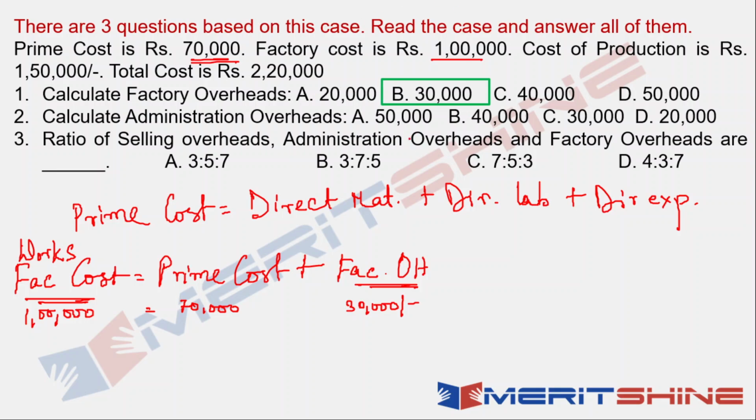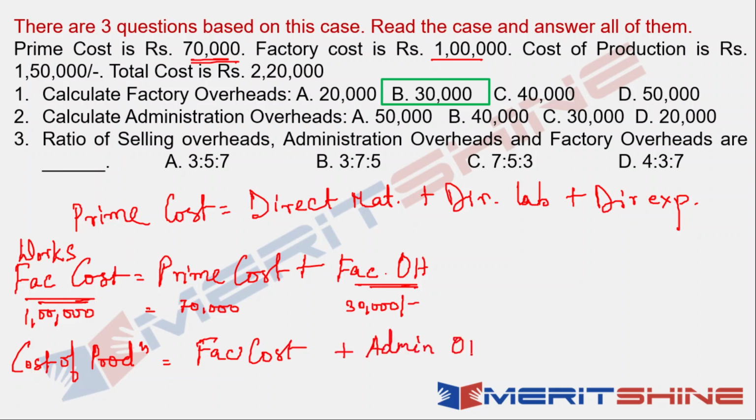Okay, now, coming back to the question again. Admin overhead. What is the relationship between admin overhead and cost of production? If you remember, cost of production is equal to factory cost plus administration overhead. This is the relationship between cost of production and factory cost.